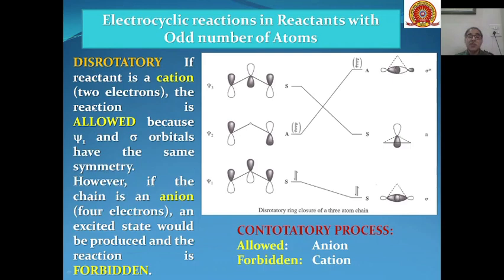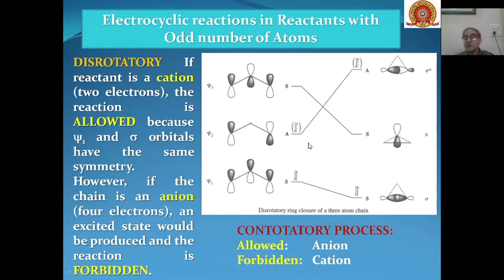allowed process. However, in case of anions, because anions will have 4 electrons, an excited state would be produced and the reaction is forbidden. You can see when there are 4 electrons, then the ground state is not correlating with the ground state.